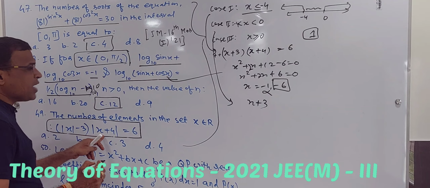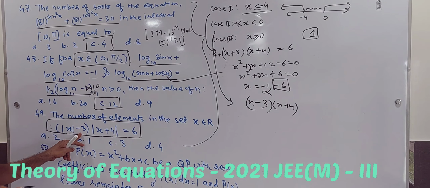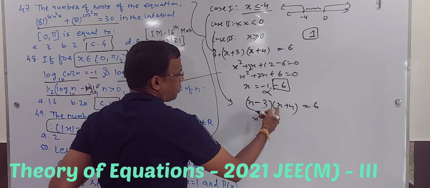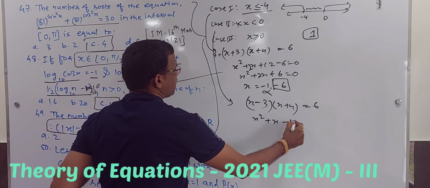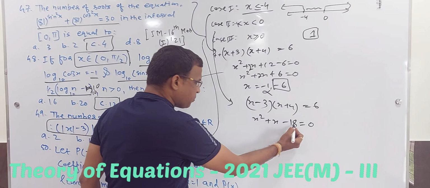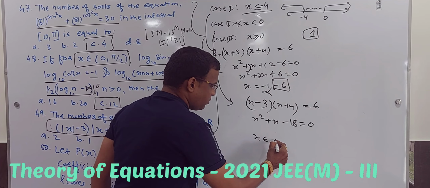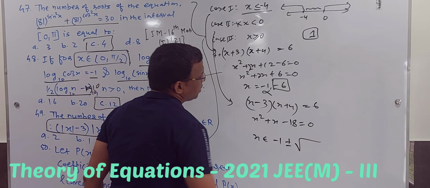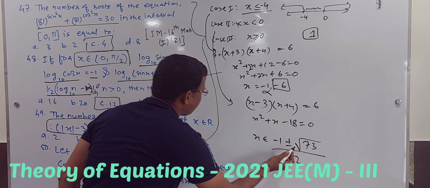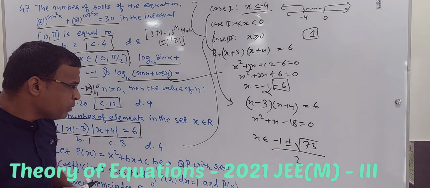Check out, and this is x plus 4. So it is x minus 3 and x plus 4, equal to 6. So it gives me x square plus x minus 12 minus 6, which is -18, isn't it? B square minus 4ac, because there is no split, so x belongs to -1 plus or minus root 73 upon 2. Fine. We'll just check whether it will work out, because my zone is -4 to 0. I don't think it will work out.